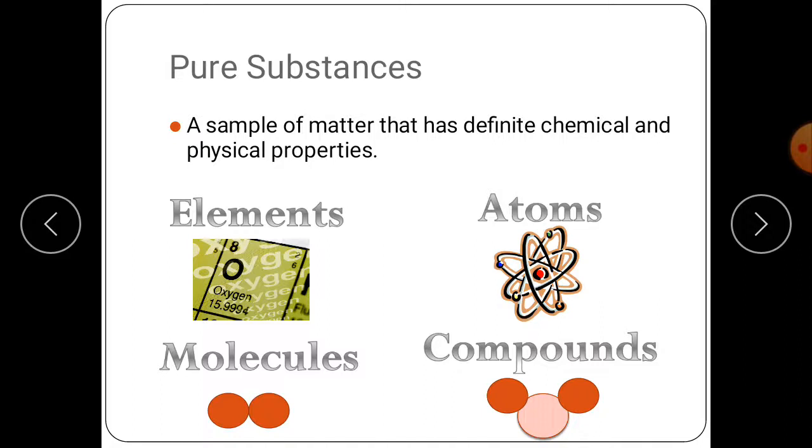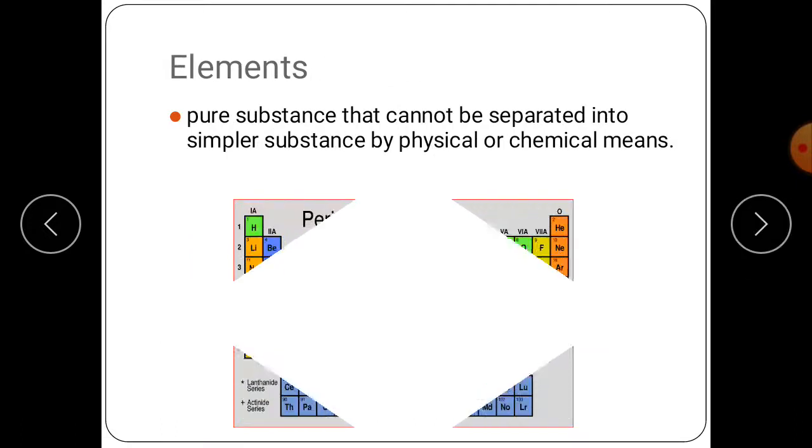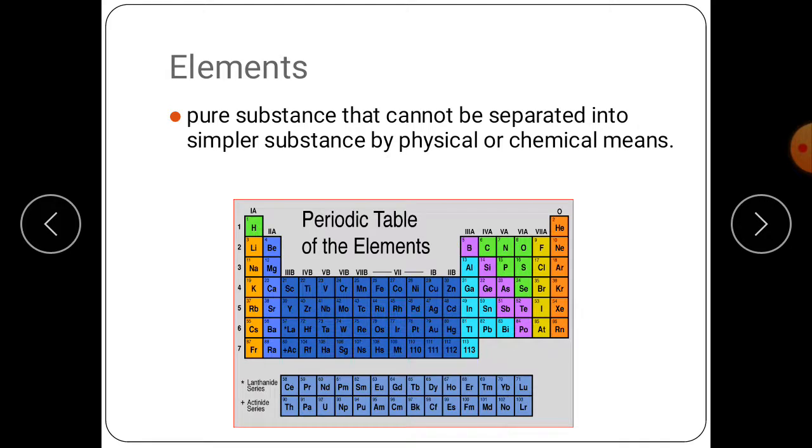If you see in your book on page number 118, you will see different examples of elements. So let us see first of all the definition of element. A pure substance that cannot be separated into simpler substances by physical or chemical means.